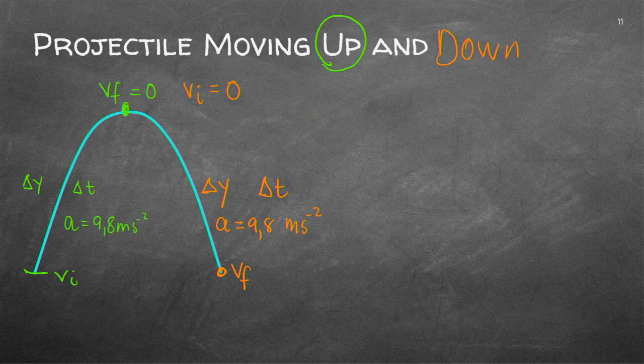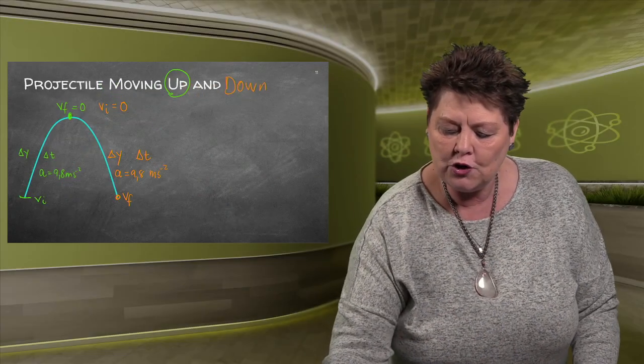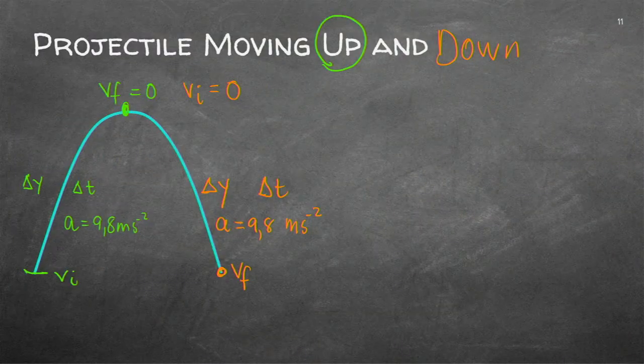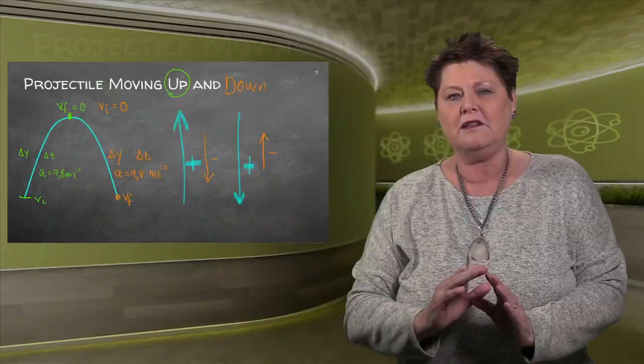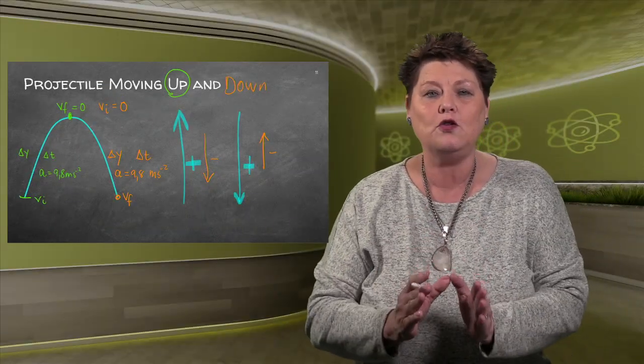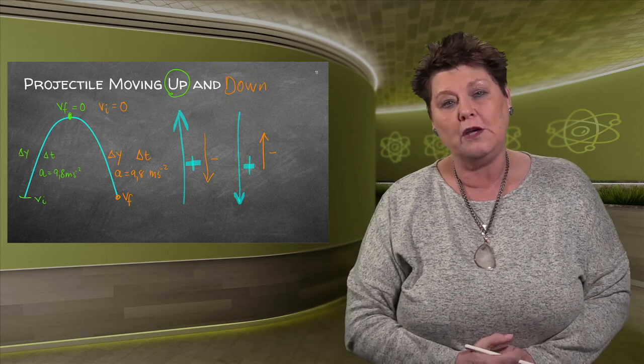And now, guys, you have to distinguish. We usually take the up movement as the positive. And why am I saying that? Because it's the first movement. Or you could say going down is then positive. Now, if I'm saying up is positive, then obviously down would be negative. If I'm saying the downward is positive, then the up would be negative. You make the choice and you just stick to your choice when you go to your equations.